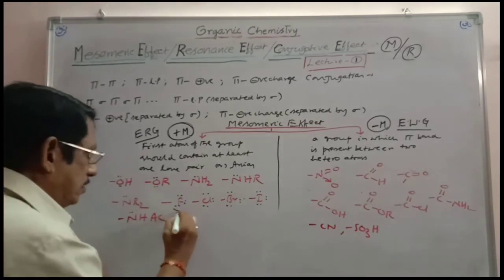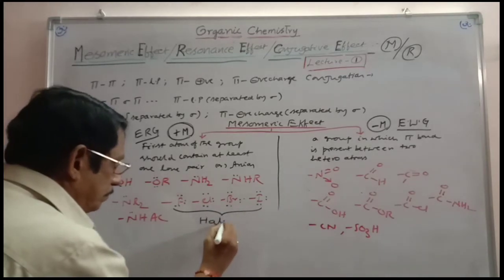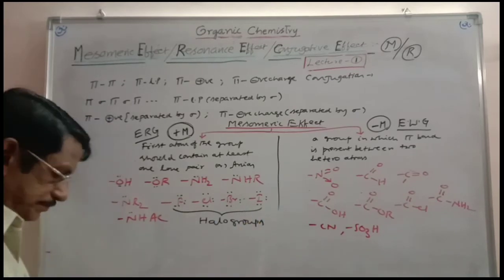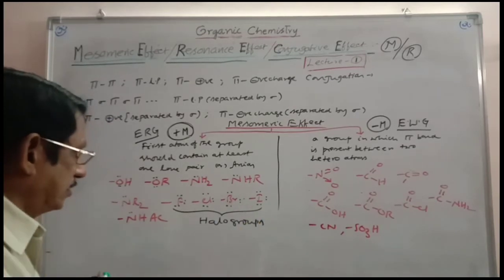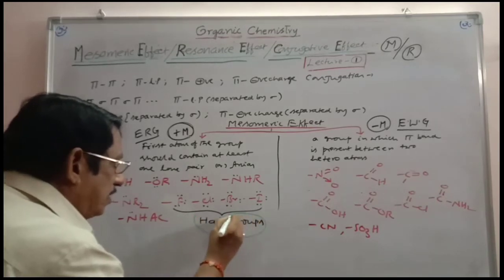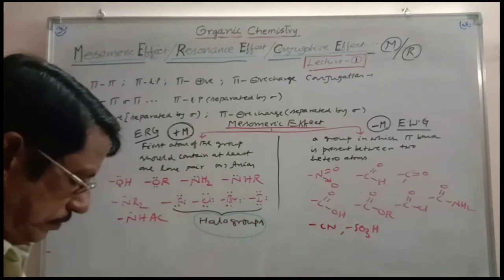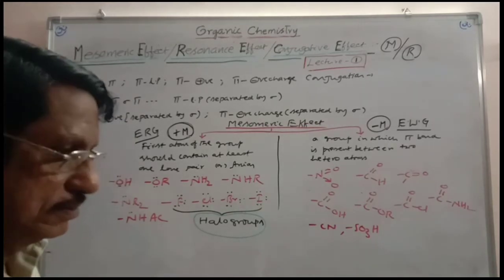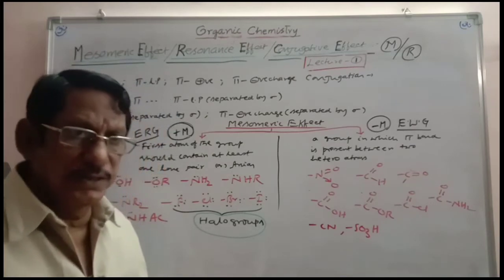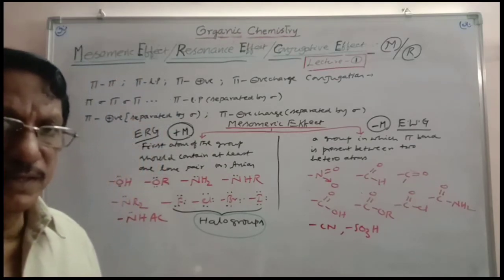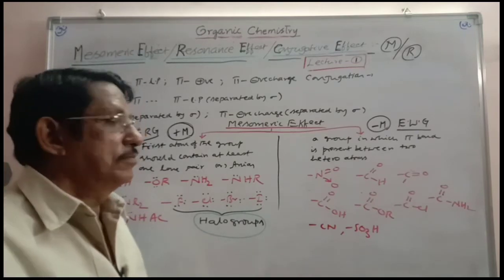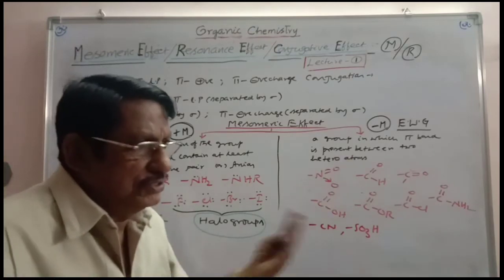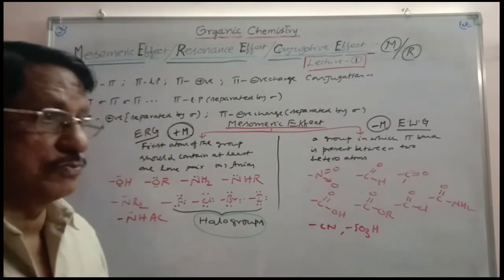And all these are the halo groups attached to sp2 carbon. Halo groups attached to sp2 carbon are very specifically interesting. We will think that they are releasing, and practically they are seen to be electron withdrawing when attached to a benzene ring. Because in the case of benzene, all the carbons are sp2 carbons. When all these groups are attached to the benzene ring, then you can see the mesomeric effect applications more and more.